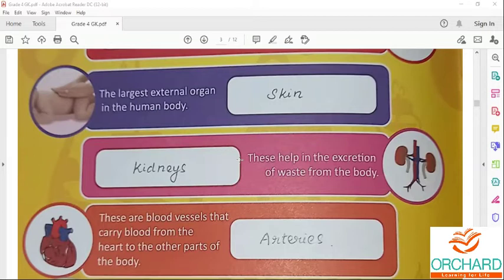What is the size of the kidney? It is 4 to 5 inches long.